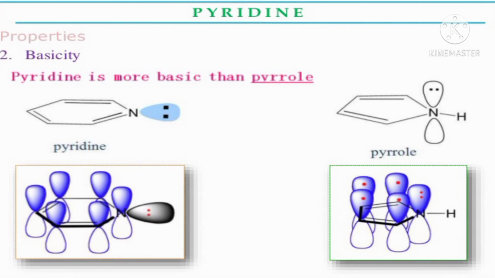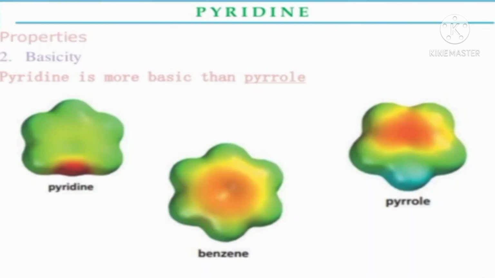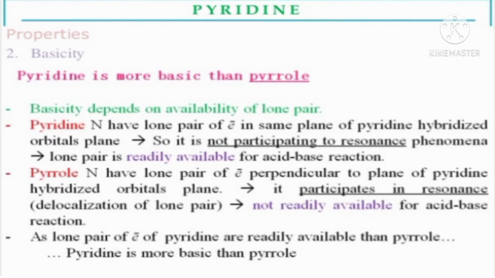Here, pyridine is more basic than pyrrole. Here is the structure of pyridine and here pyrrole. Pyridine is a 6-member heterocyclic ring containing one heteroatom, and the heteroatom is nitrogen. And here is the structure of pyrrole. Pyrrole is a 5-member heterocyclic ring containing one heteroatom, and the heteroatom is nitrogen. Here are the reasons why pyridine is more basic than pyrrole.